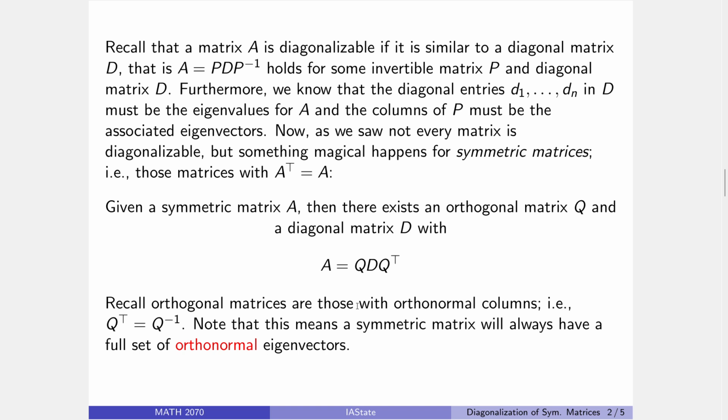Beautiful. So note, this is saying something particularly strong, that every symmetric matrix always has a full set of not just eigenvectors, there's not just n linearly independent eigenvectors, there are in fact n orthonormal eigenvectors. So it's really saying something pretty wild here, that every symmetric matrix has this property, right? At first glance, just seems to be an absolute miracle. Because it is. This is absolutely stellar that this is true.